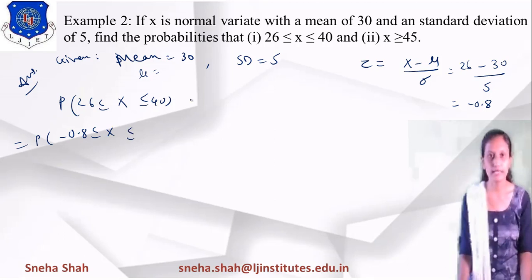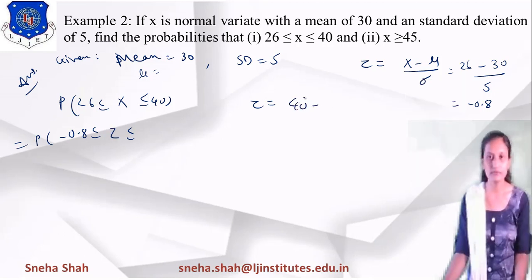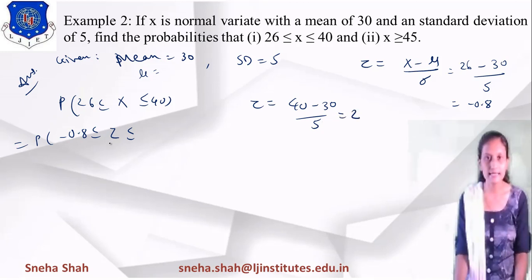This particular part will be converted, instead of x, into the form of z, because we had taken z equals x minus mu upon sigma. So what is the value of z? If we take x equals 40, then z equals 40 minus mu, which is 30, divided by 5. 40 minus 30 is 10, divided by 5, so its value equals 2. So z lies between minus 0.8 and 2.